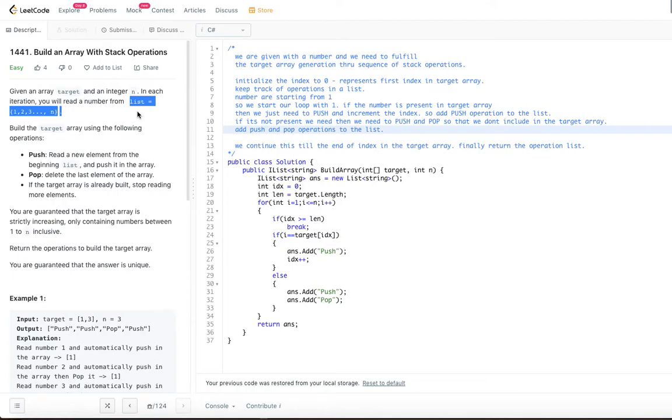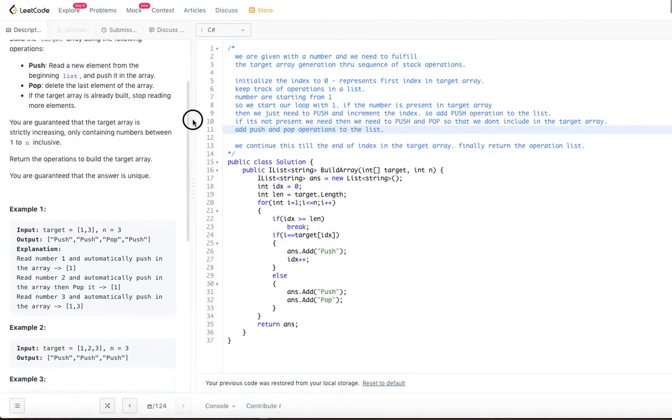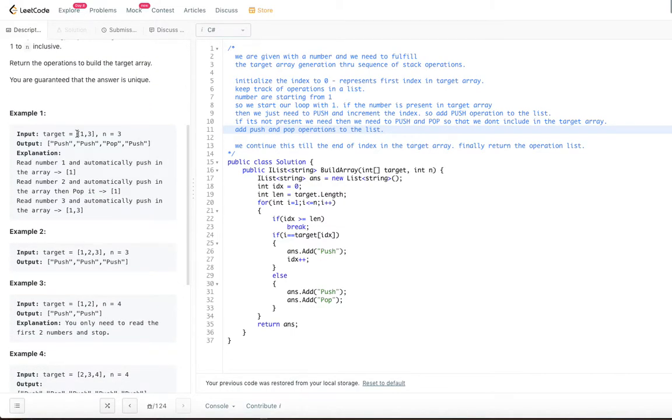So let's try to understand this through an example. Let's go ahead and look at example 1. The target array is 1, 3, and n is equal to 3. Now the output it needs is push, push, pop, push. So this is the output that we need to give.